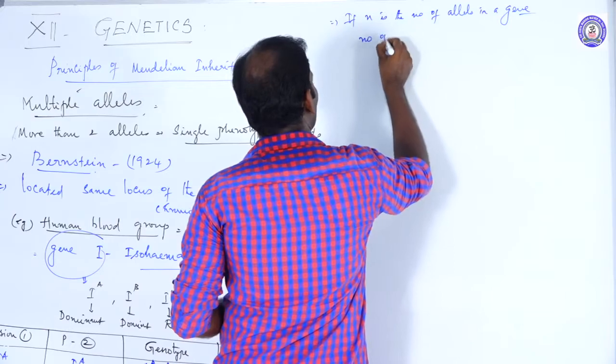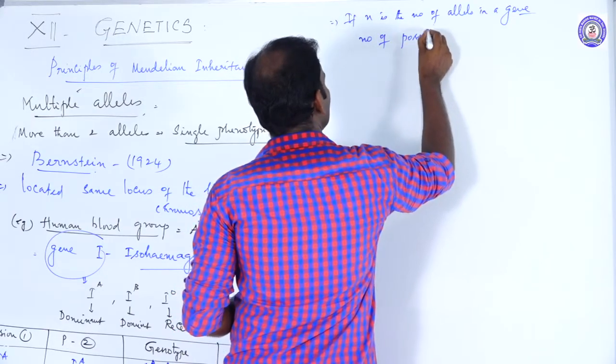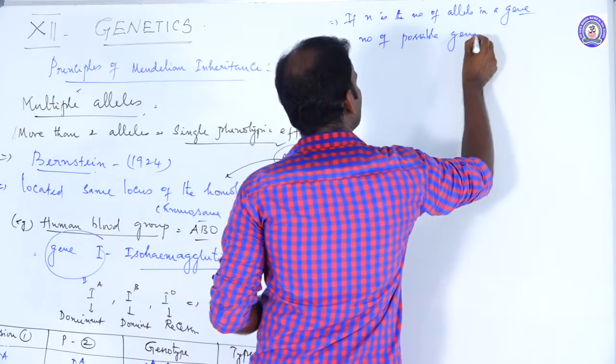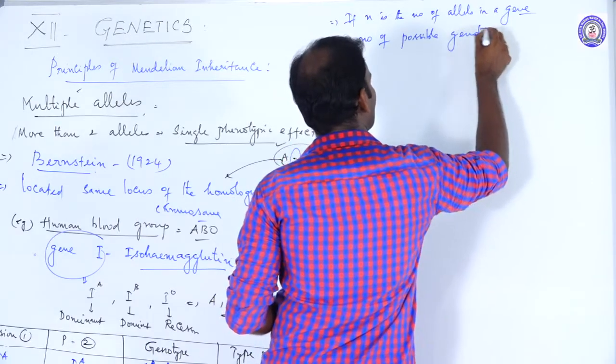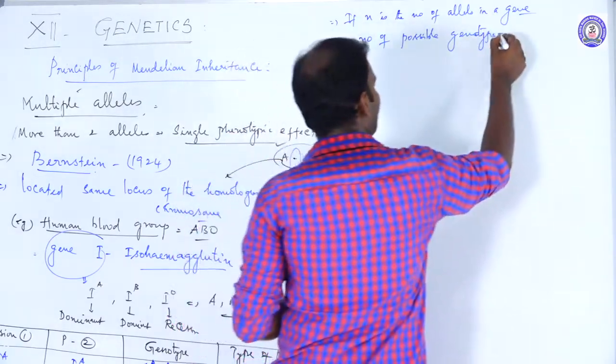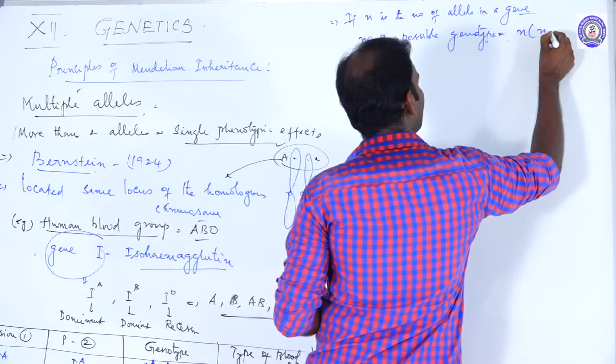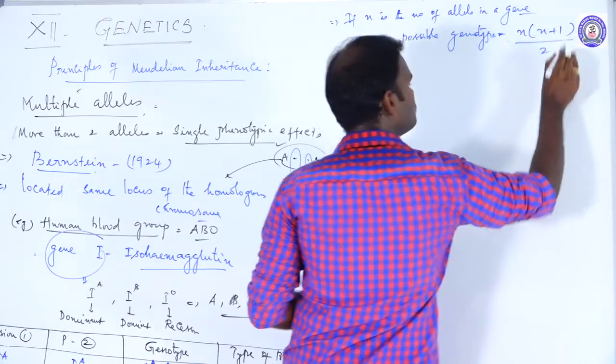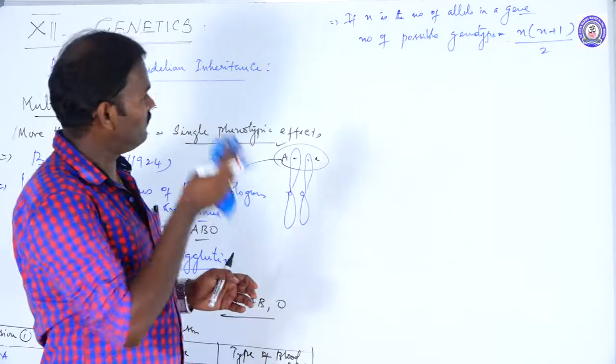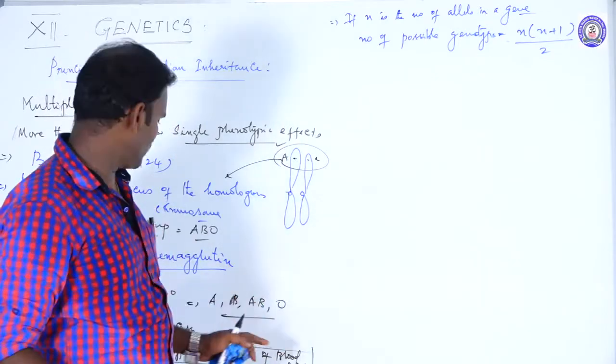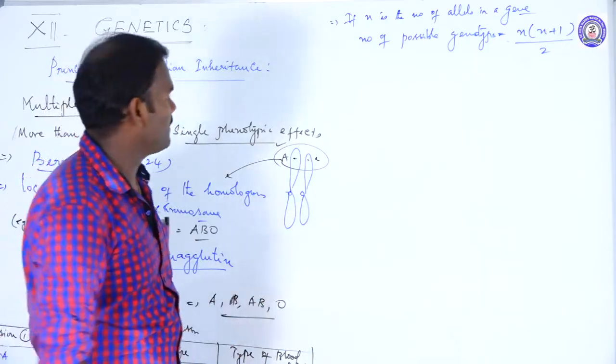The number of possible genotypes is given by the formula N into N plus 1 divided by 2. That means the number of possible genotypes.